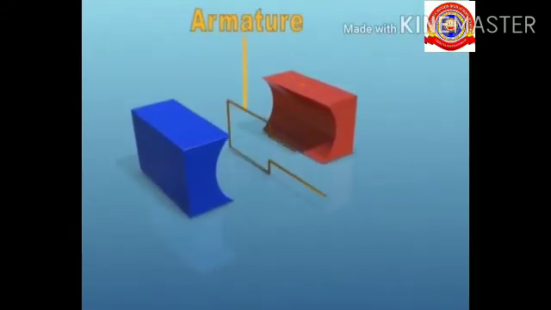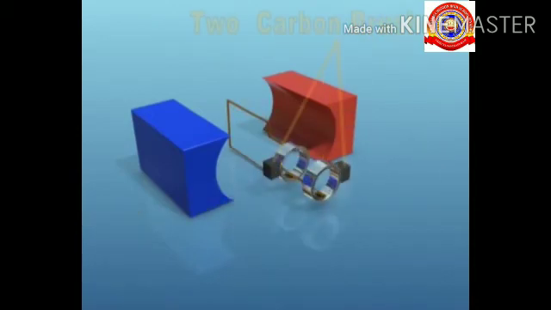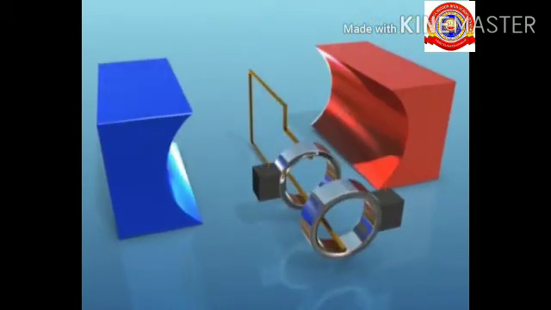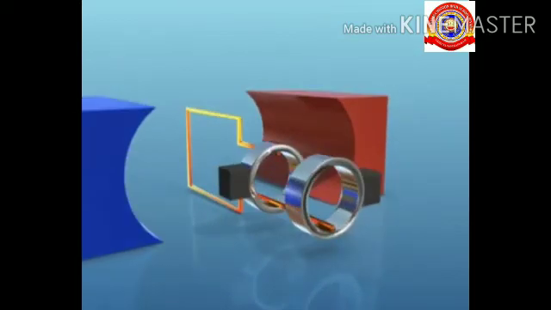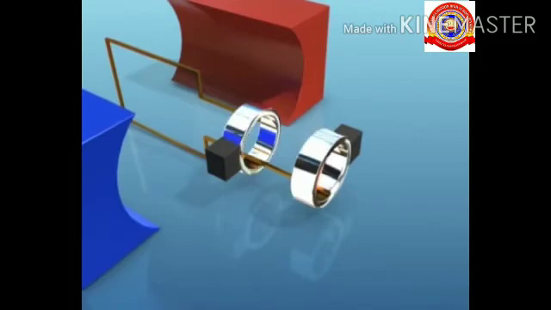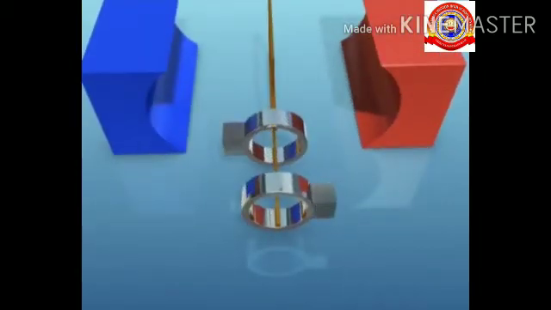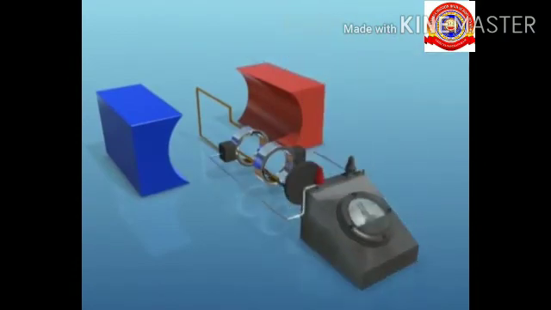An AC generator consists of a field magnet, an armature, two slip rings and two brushes. The field magnet creates the magnetic flux in the generator, and the two ends of the armature are connected to the two slip rings. These rings rotate with the coil. The slip rings are made of metal and are insulated from each other. One end of each brush is in contact with the rotating slip rings and the other end is connected to an outer circuit. So these are the main parts of an AC generator.